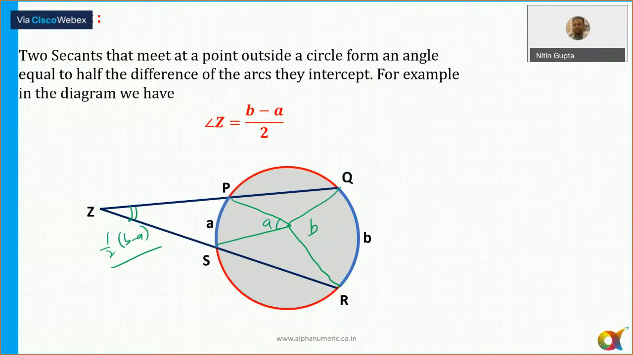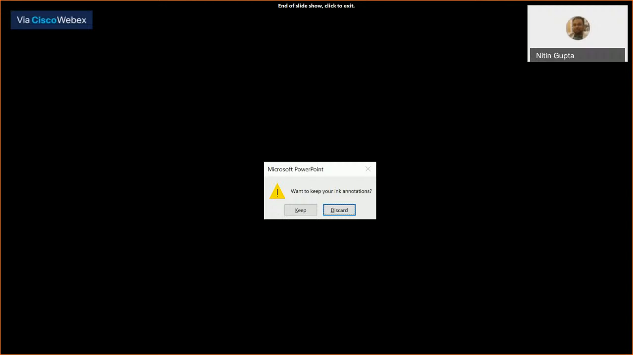All right, let's move to the next slide then. Okay, that's it. So we have done till circles. So can we move to the mensuration? We have to discuss the formulas for that also. Geometry is complete. All the important formulas and theorems I have discussed. So do you want me to discuss the mensuration part also? Please tell me.